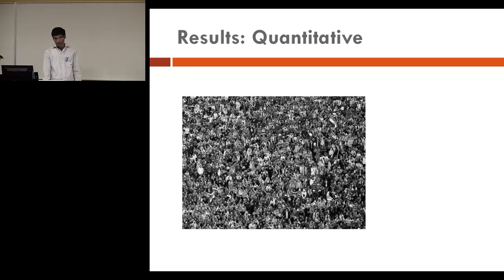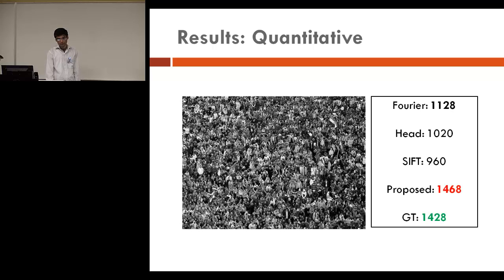So for the first, this is one of the images. So here, the Fourier estimated 1128 people, and the head and sift were far below. The ground truth count is 1428. And if we fuse all the 3 sources, we get a count of 1468, which is much better than either of the 3 sources, and much closer to the ground truth as well.